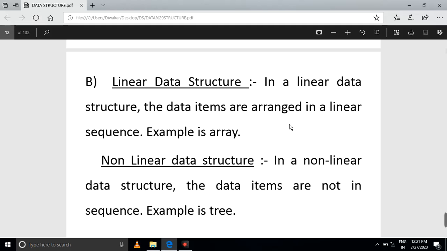A non-linear data structure means the data items are not in sequence. Homogeneous means similar data and heterogeneous means dissimilar data. That is one example of linear and non-linear.